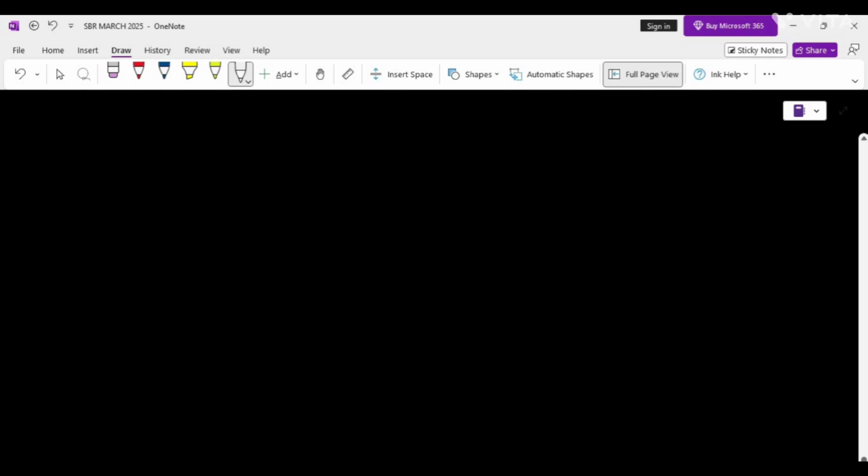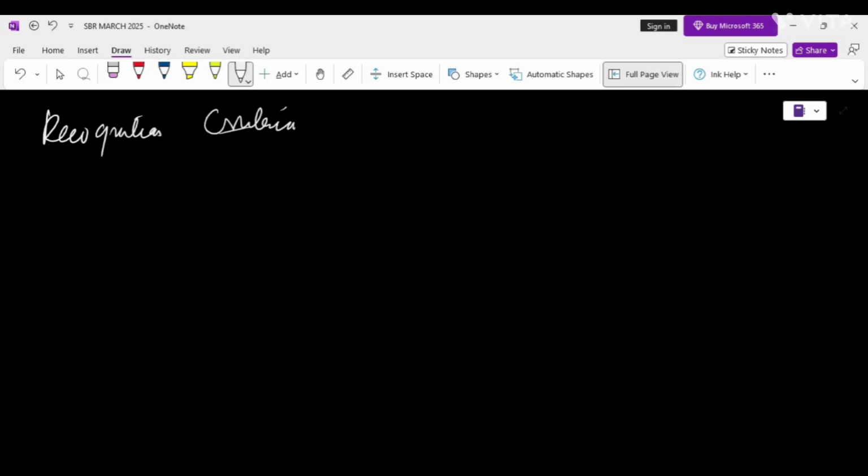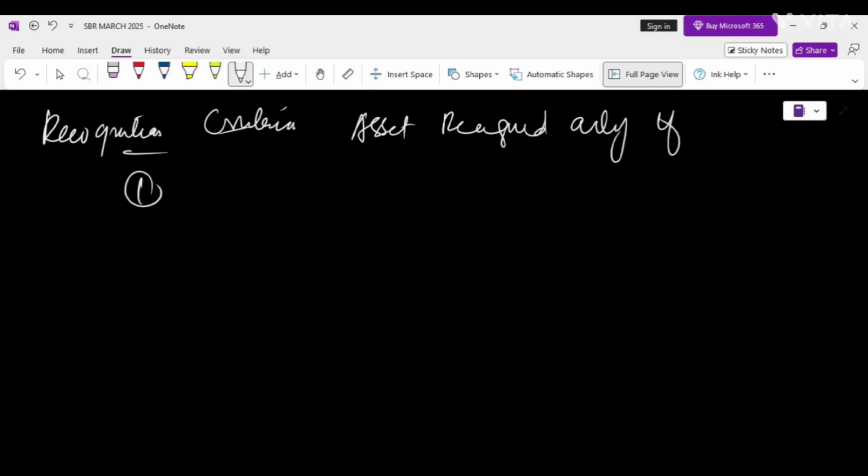That an asset is recognized. An asset is recognized only if, number one, it meets the definition, and the definition was right, control, and economic benefits. That is RCE. And the second thing, which I have told you, is that it will affect the recognition.